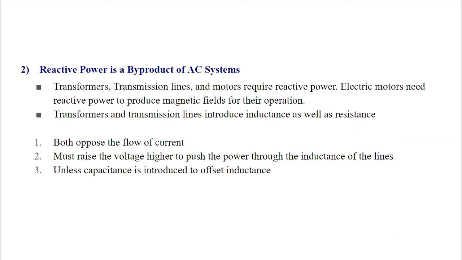The system must raise the voltage higher to push the power through the inductance of the lines, unless capacitance is introduced to offset the inductance. So the system itself produces reactive power, and to control the reactive power magnitude, we need to take some control actions, by which, with the reactive power magnitude, we can control the voltage profile.